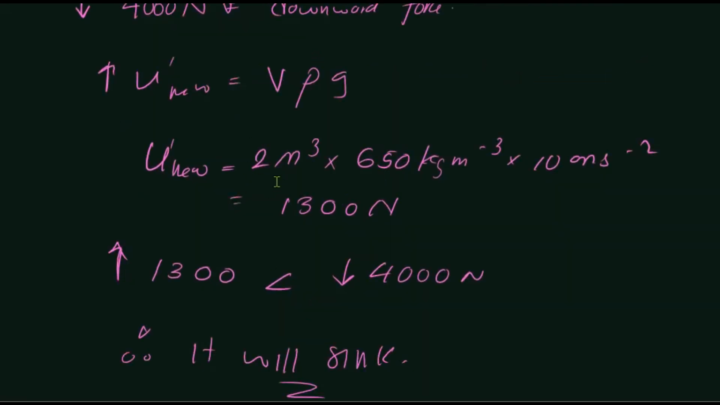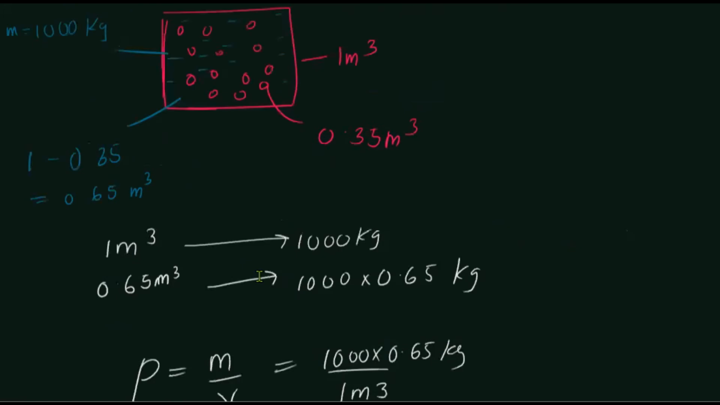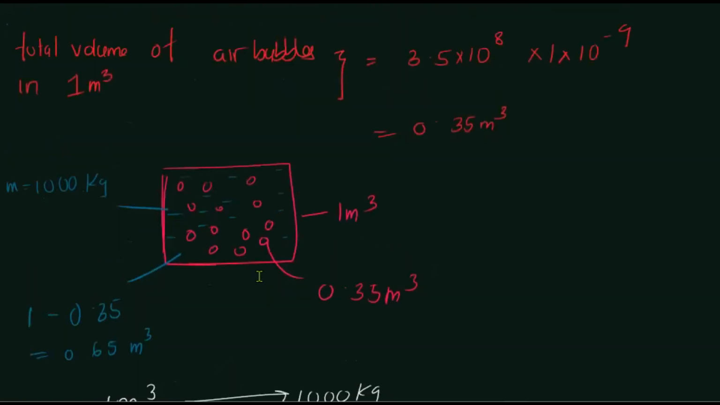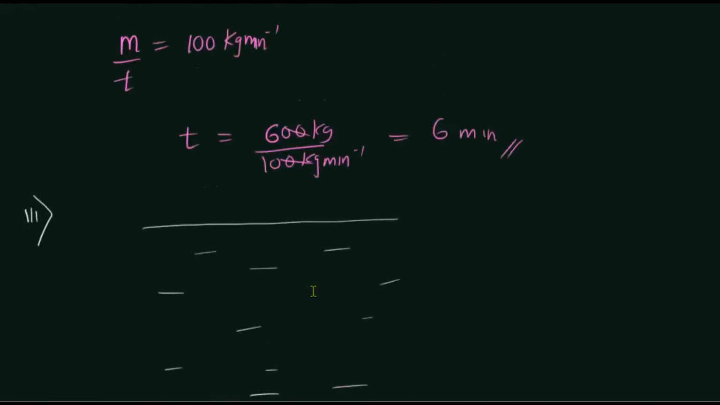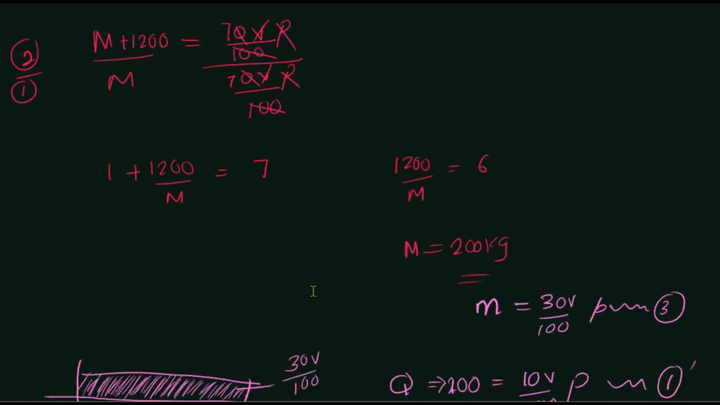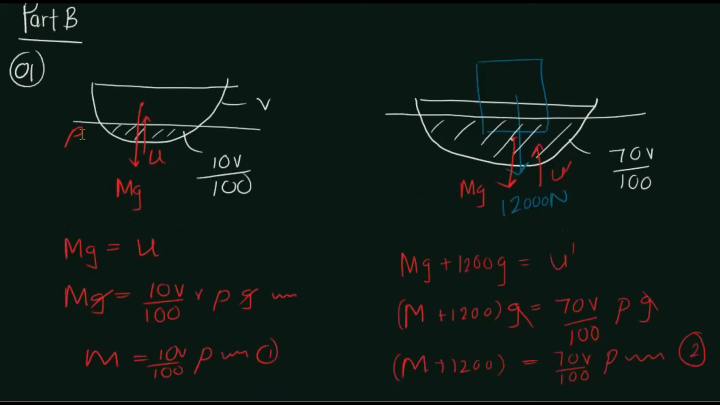So how did we get this 2 cubic meters? This volume was found using the initial concept, that is somewhere here. We got to know that the mass of the boat was 200. So if we use this equation to find the total volume of the boat,